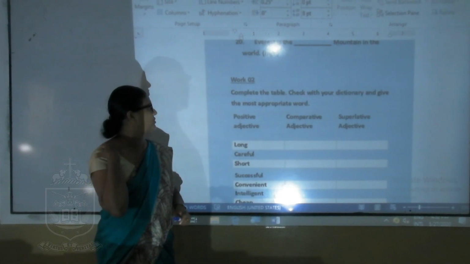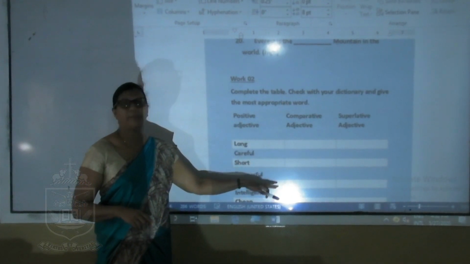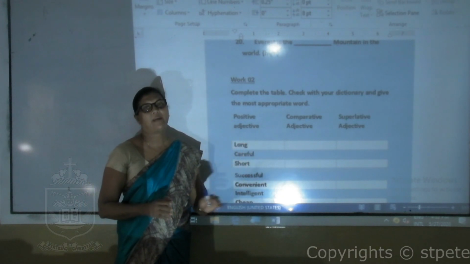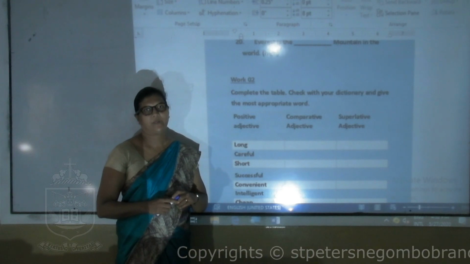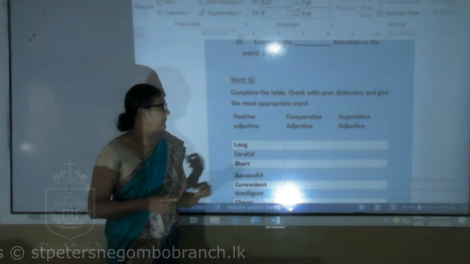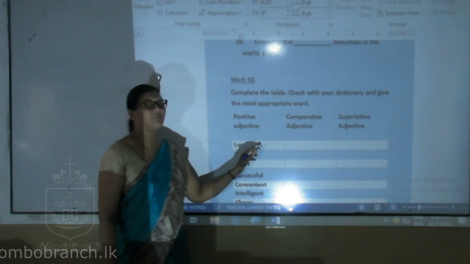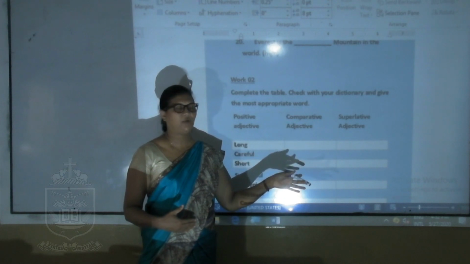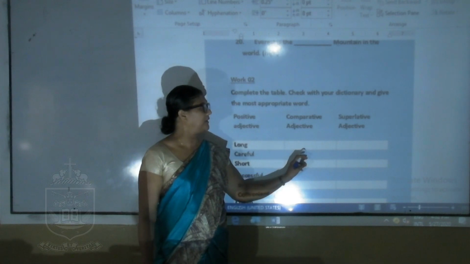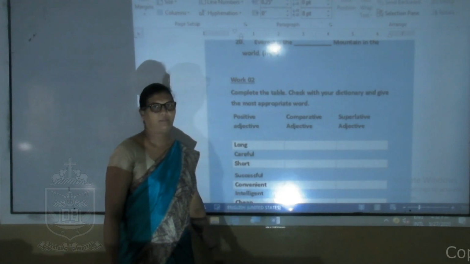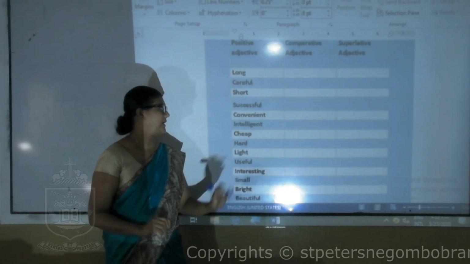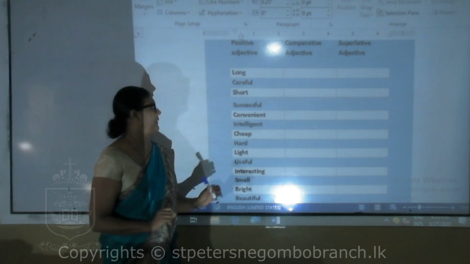Right. Now work 2. We are going to complete this table. Not only completing, you will have to perform it by heart when you come to school. Don't forget it. You will have to say it by heart. So you have to find your dictionaries, turn your dictionaries and find these words. Long, longer, longest. But I say you have to go through the dictionary and find the word and write it. I just give a small help.